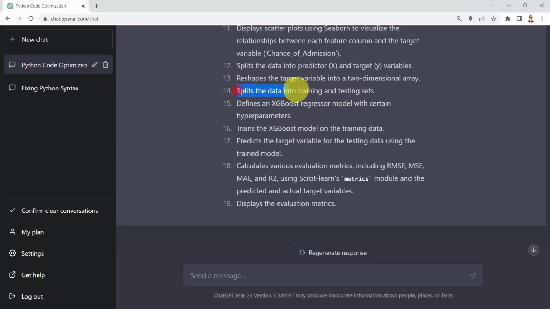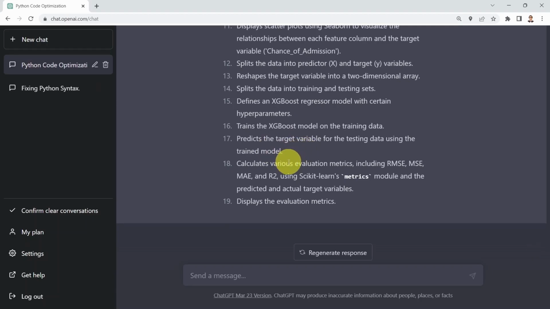This was actually a missing part from the actual code, but this is the assumption. ChatGPT assumed that we need this step and added it here. And then we define an XGBoost regressor model, train the model, and predict the target variable. And then finally we calculate the various regression metrics and display the evaluation metrics as well. So this is just a simple code explanation.